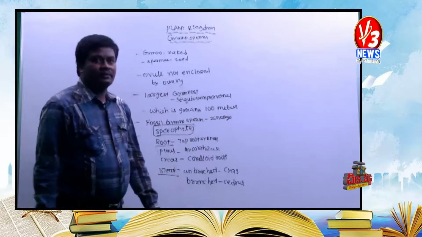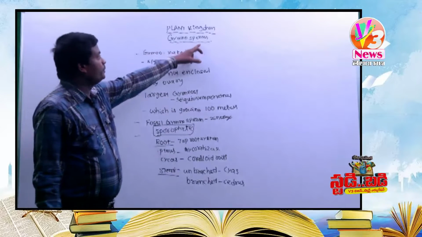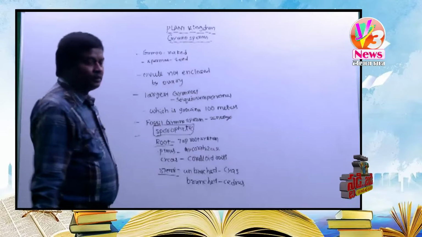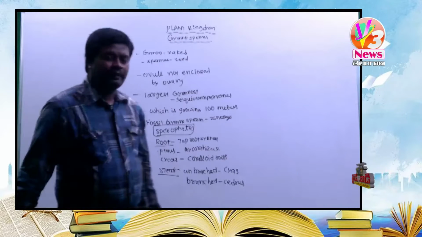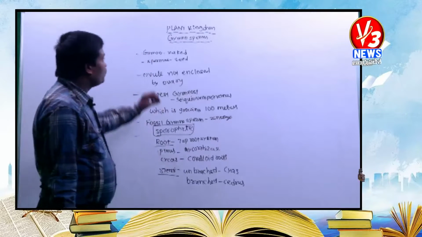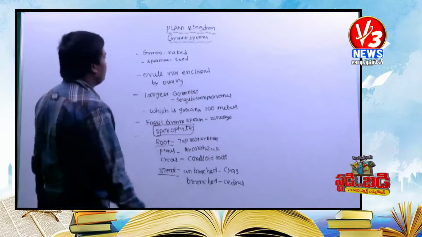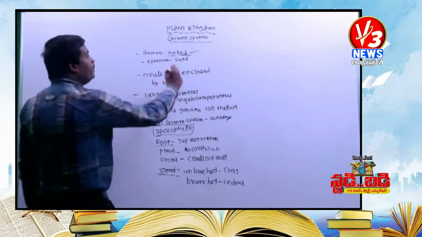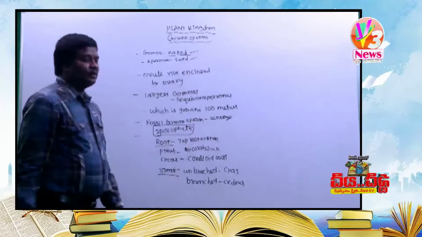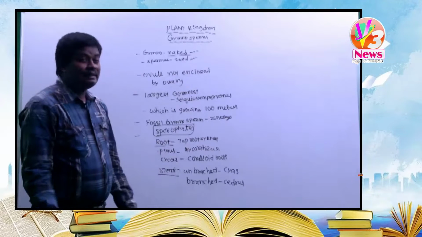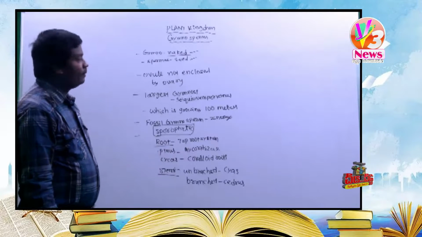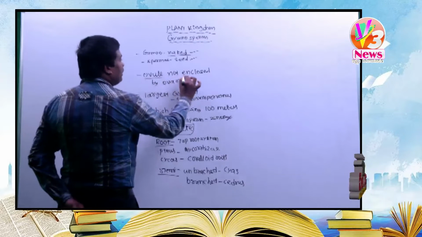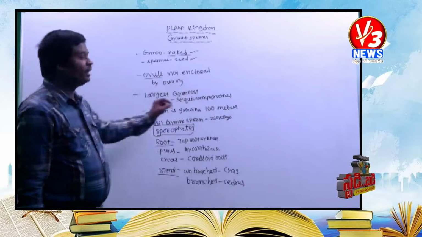Today we are going to discuss the gymnosperms, the last group of plants in the plant kingdom. It is very difficult. Gymno means naked, sperma means seed. Finally, gymnosperms are the seed bearing plants. In gymnosperms, the ovules are not enclosed by, not covered by, the ovary.